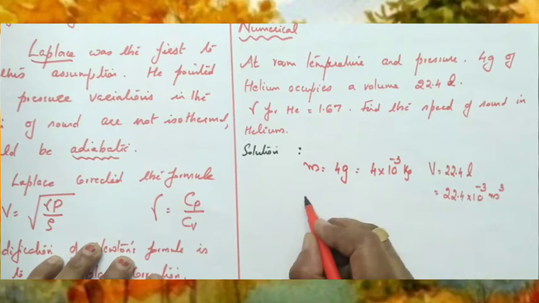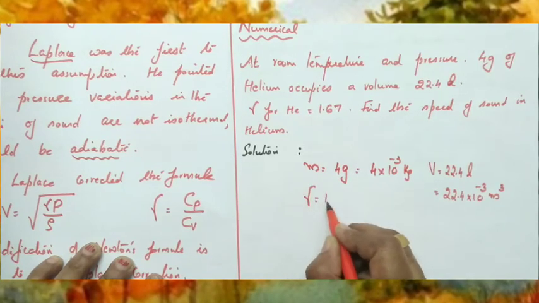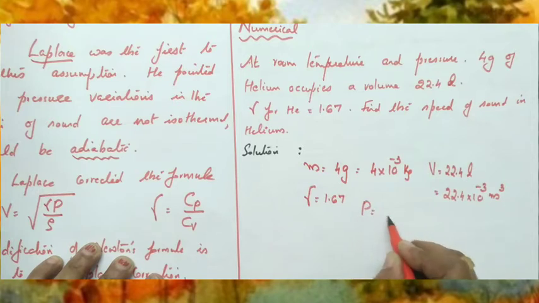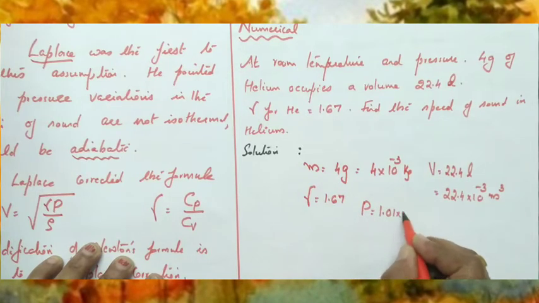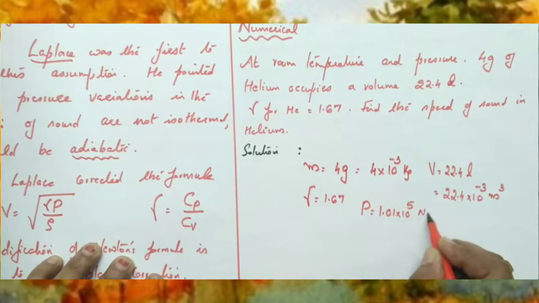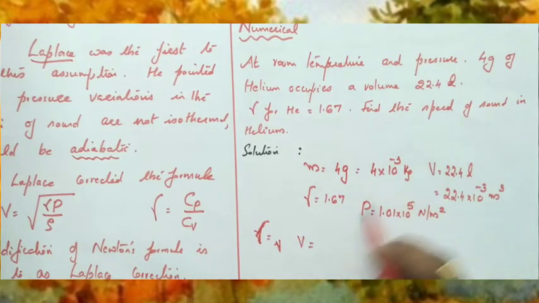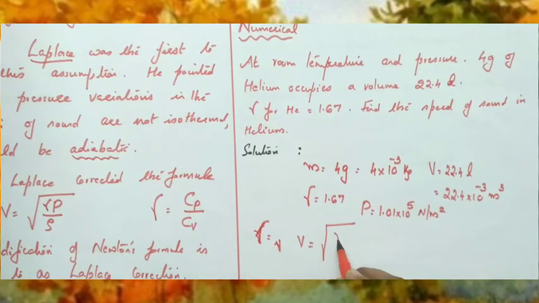Now what is the value of gamma? Gamma equal to 1.67, given. And what is the pressure? Atmospheric pressure is 1.01 into 10 raised to 5 Newton per meter square. So these are the values we know. We know the speed of sound in helium is root of gamma P divided by rho.